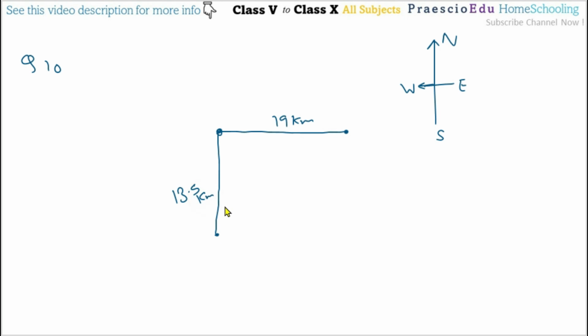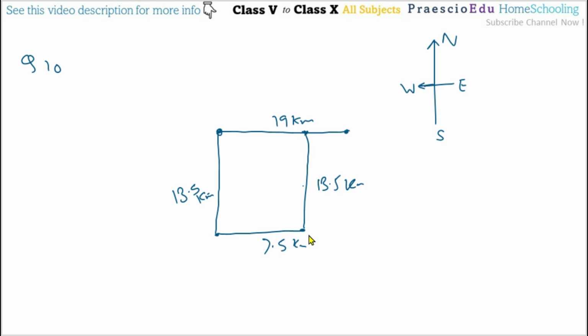Then she walks toward the east 7.5 kilometers. So toward the east means this one, 7.5 kilometers. And then she walked 13.5 kilometers to the north. To the north means this direction, which is the same equal distance, 13.5 kilometers. Means her previous path she will touch on this one. Now from the initial position, how far is she from the original position? This original position is here. From this one we have to calculate.